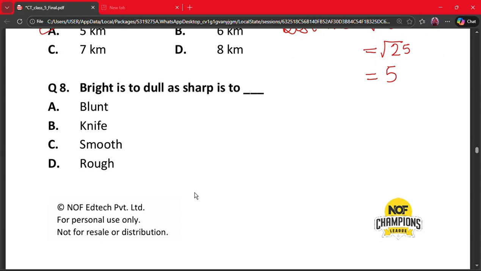Moving on to the next question, that is question number 8. Bright is to dull, as sharp is to dash. A. Blunt, B. Knife, C. Smooth, and D. Rough. Here the correct answer is option A, blunt. Why? Because bright and dull are opposites. Sharp and blunt are opposites. Hence option A is the correct option.